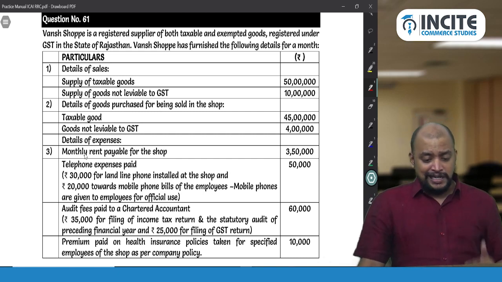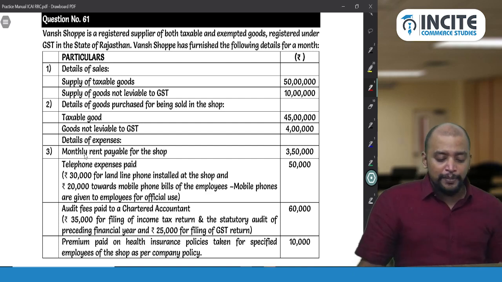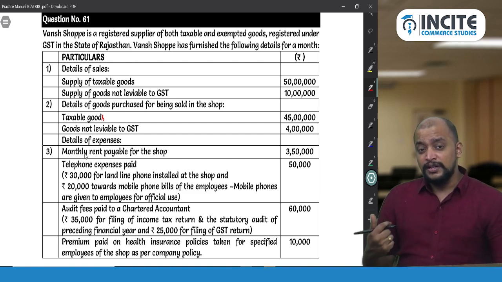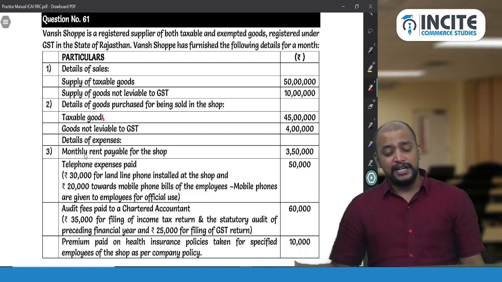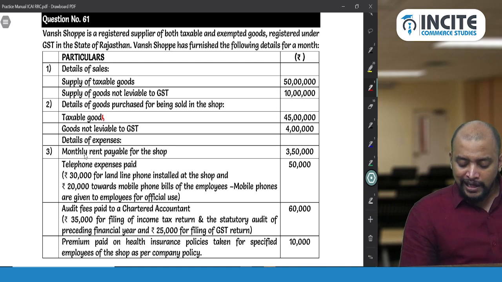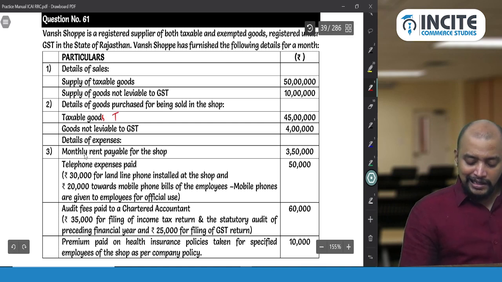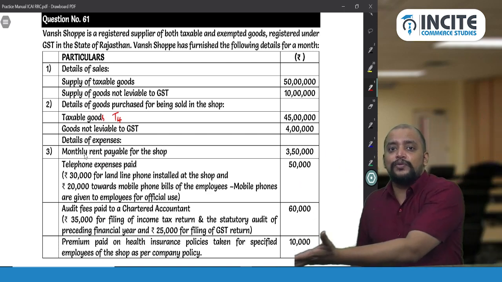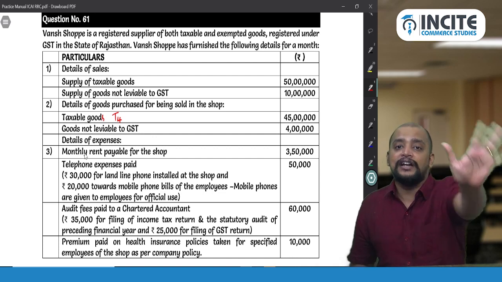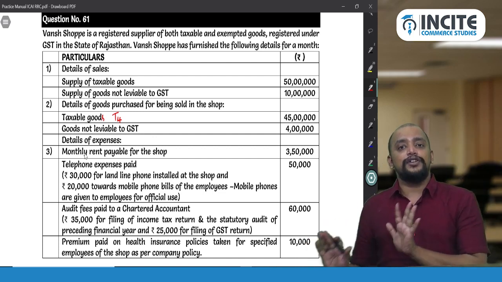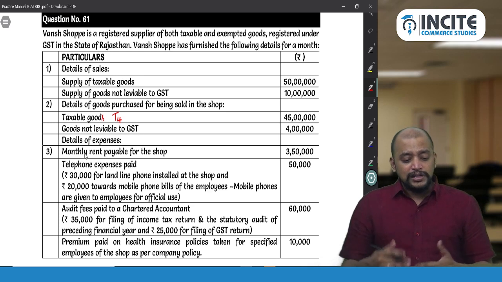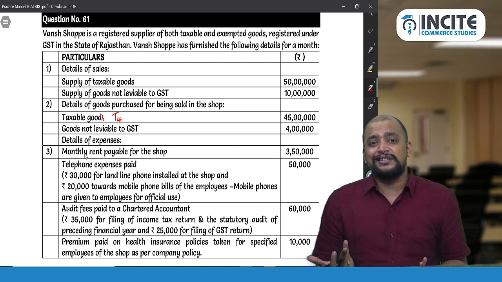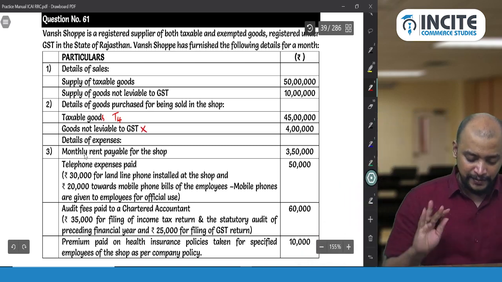Details of goods purchased for being sold in the shop, taxable goods 45 lakhs. So I purchase some goods which is used for making sales, so taxable goods. So this will be coming under T4. I have some inward supplies which is exclusively used for taxable outward supply. Just T1, T2, T3, T4 if you write, that is sufficient. Then goods not leviable to GST. When I purchase the goods not leviable to GST, where from there is tax. So therefore don't take it, leave it.